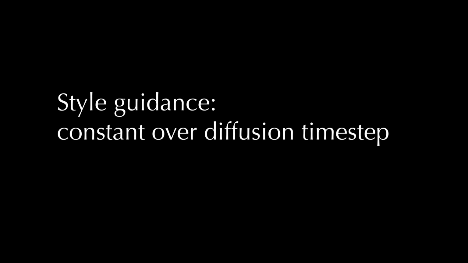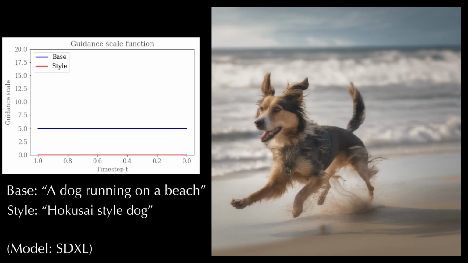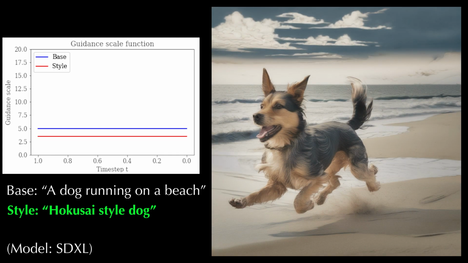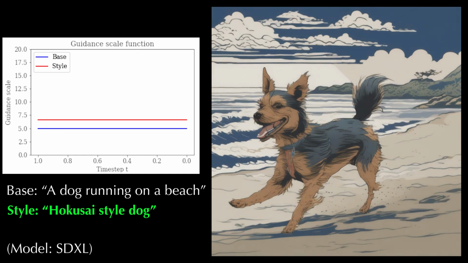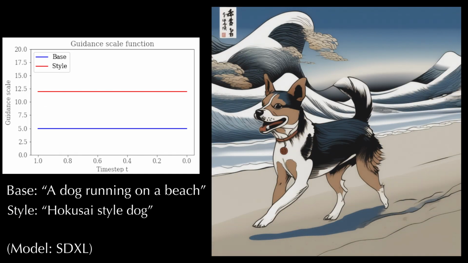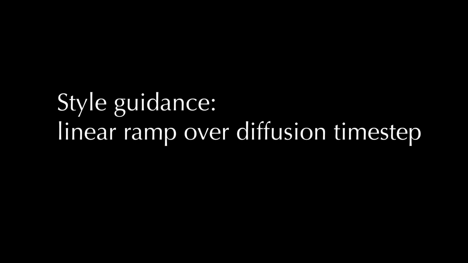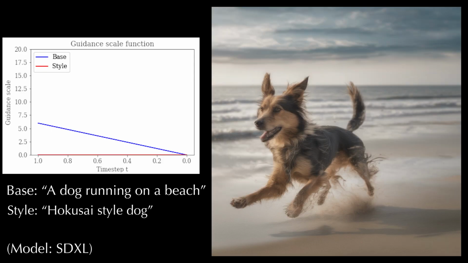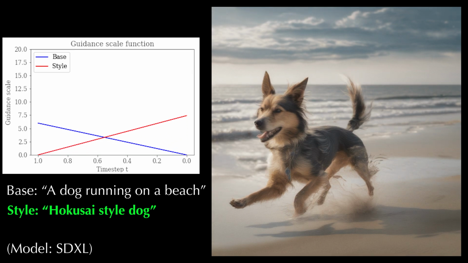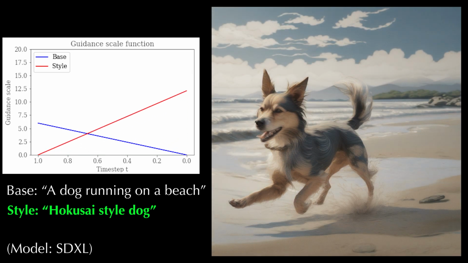Varying guidance over the diffusion time step varies the type of edit the guidance term applies. Here, guidance is applied uniformly over time, producing large, volatile changes in the output image. If instead the guidance scale is ramped up late in the diffusion process, the effect is more subtle and leaves the layout of the image in place.